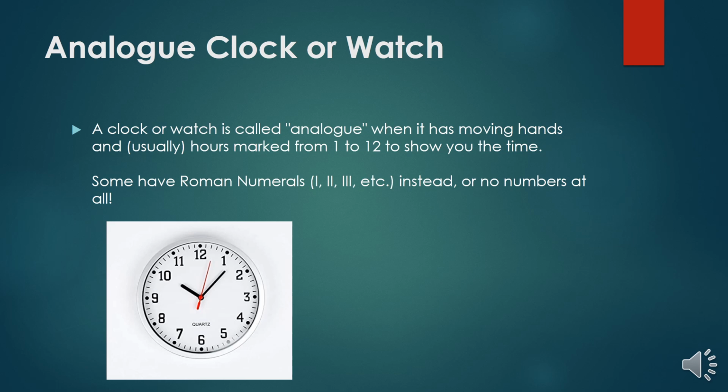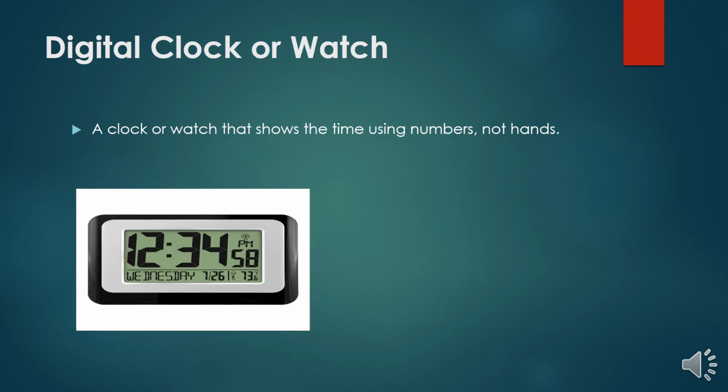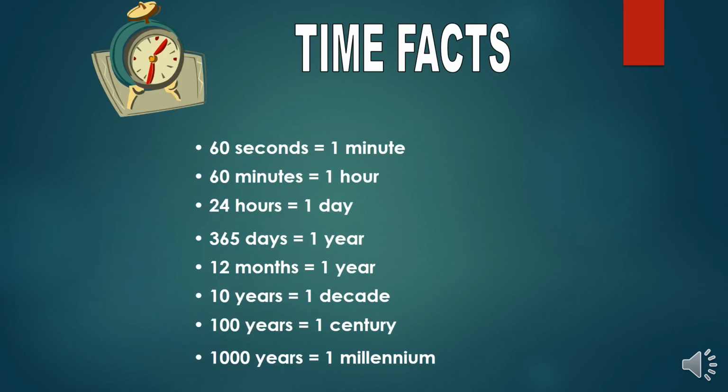A clock or watch is called analog when it has moving hands of hours, minutes and seconds, as you can see in the example, from 1 to 12, to show you the time. The thin one hand is for seconds, the big one is for minutes and the smaller one is for hours. Next is the digital clock or watch, a clock or watch that shows the time using numbers only. So that is called digital.